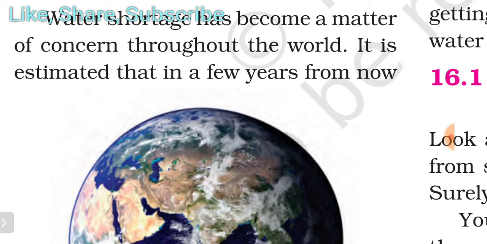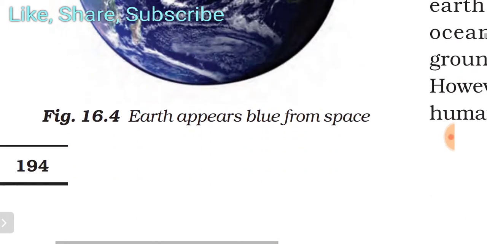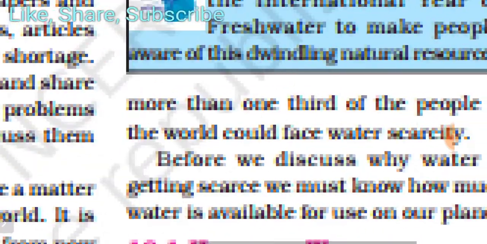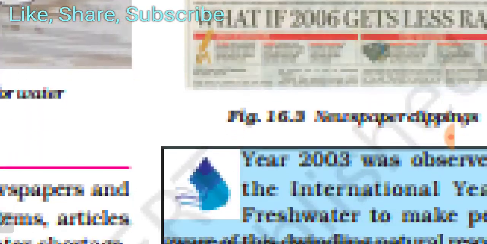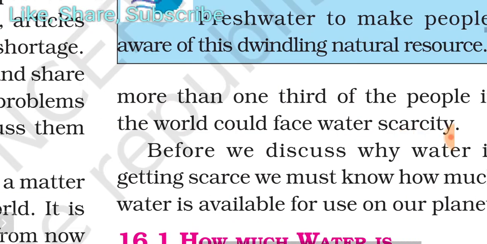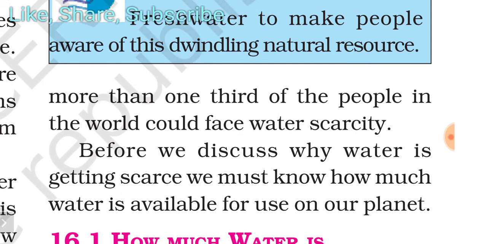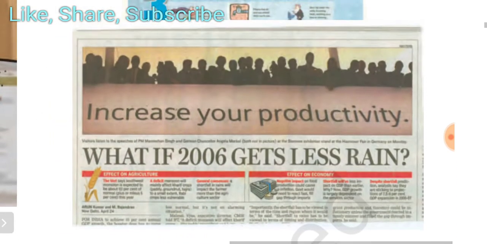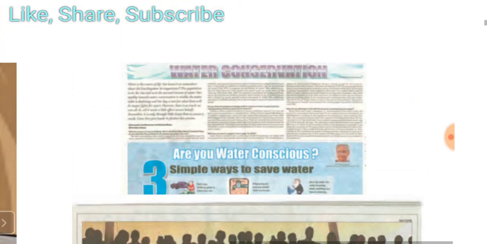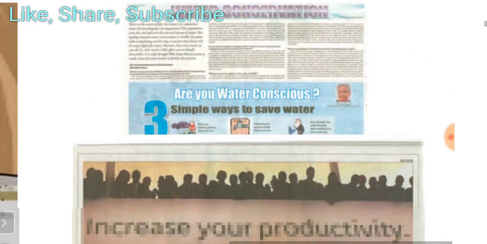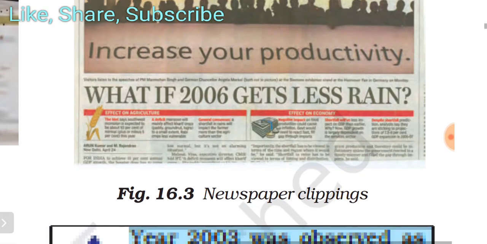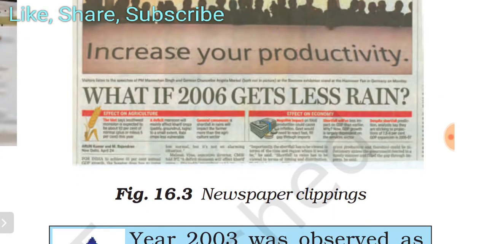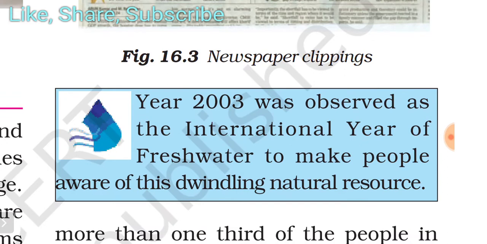Water shortage has become a matter of concern throughout the world. It is estimated that in a few years from now, more than one third of people in the world could face water scarcity. So you can see this type of newspaper clippings related to water conservation that you have to collect. What if 2006 gets less rain?